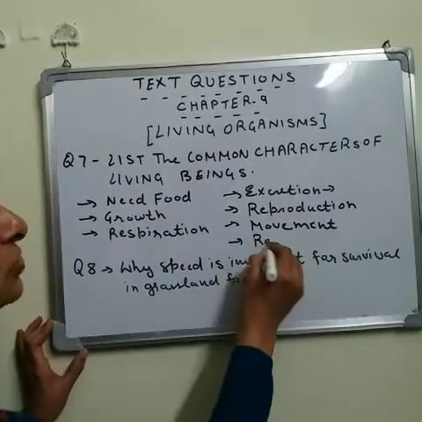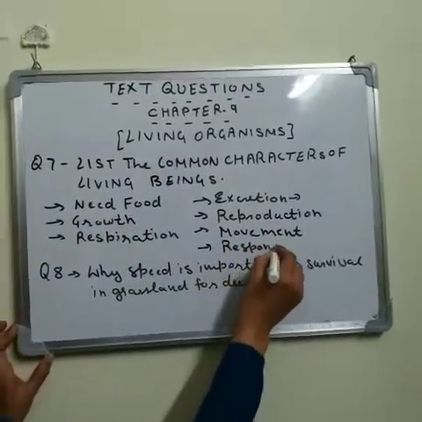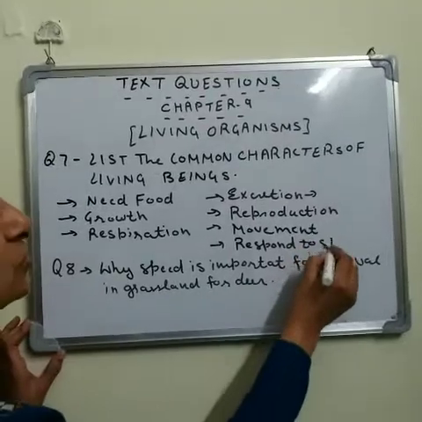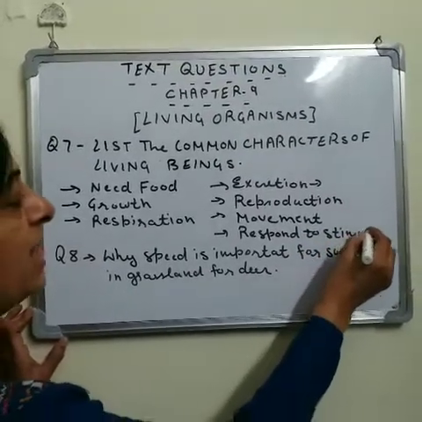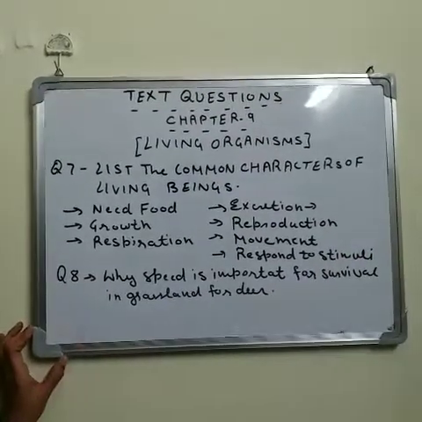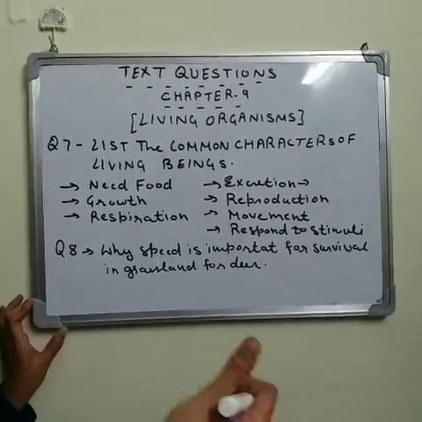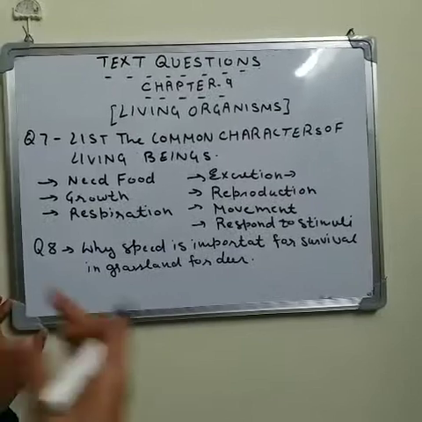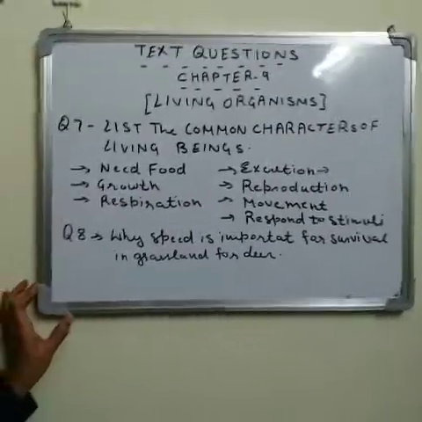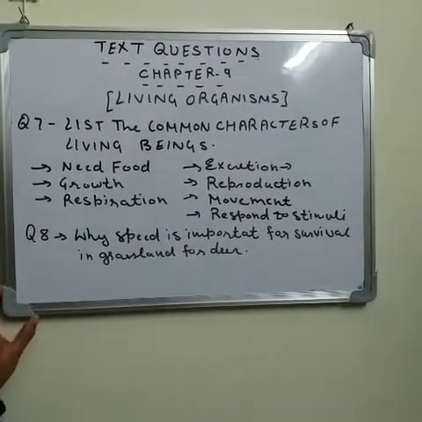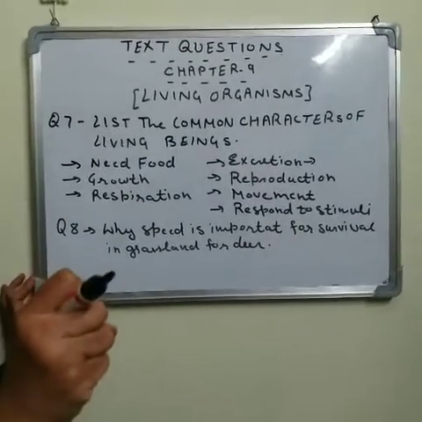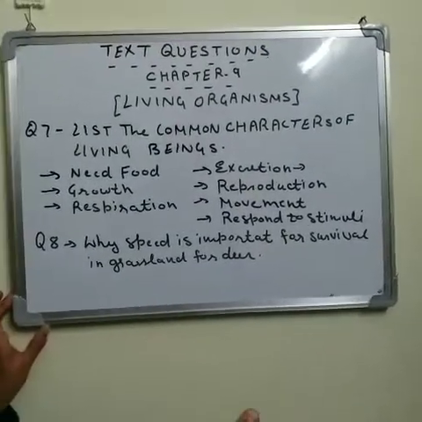They also show response to stimuli. Response to stimuli means if any sudden action happens, they show a response. For example, if you flash a light, then animals or insects will run away. That is the response. Touch-me-not plants fold their leaves when you touch them.